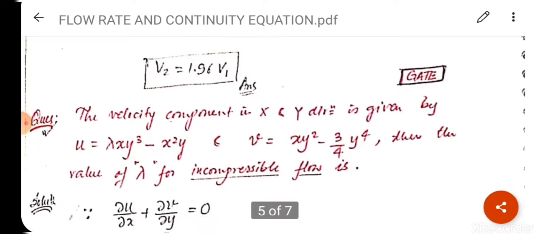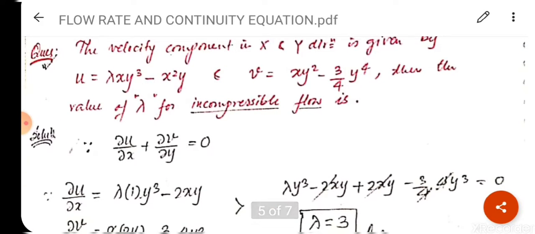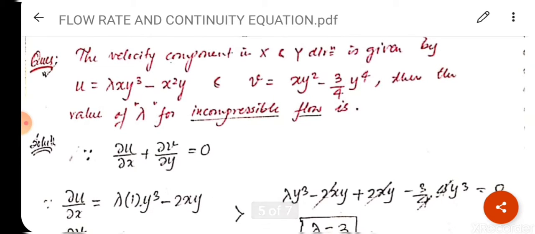Now we will solve another problem, that is the GATE question. GATE में पूछा गया है ये वाला क्वेश्चन. Clear? The velocity components in x and y direction are given by u is equal to lambda xy cube minus x square y and v is equal to xy square minus 3 by 4 y raised to 4. Then the value of lambda for incompressible flow is? क्या होगा incompressible flow के लिए lambda का value?